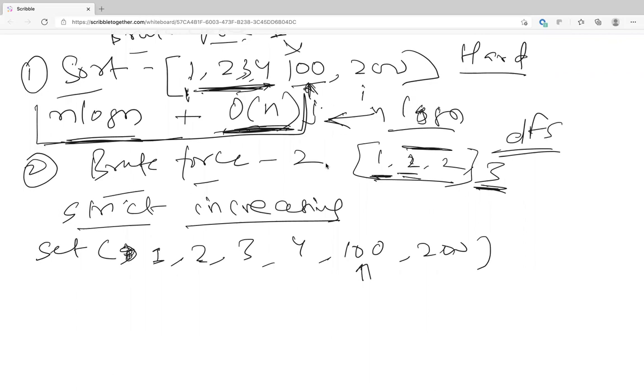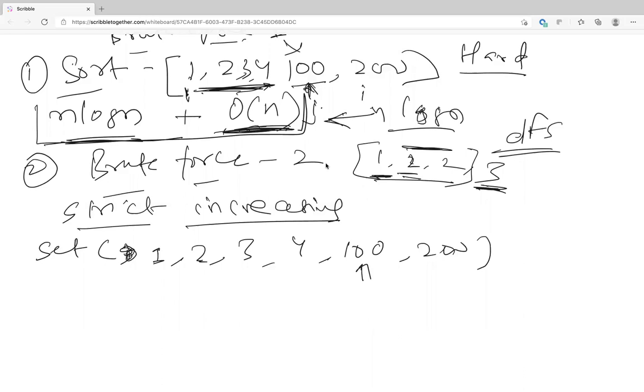So i is at 1, j is at 1. We keep increasing j till we see a number greater than the last number seen. So we get 2, we get 3, we get 4. And we are noting down the length seen so far.